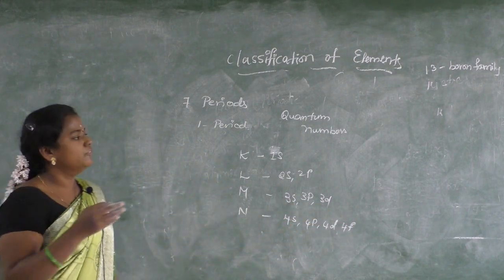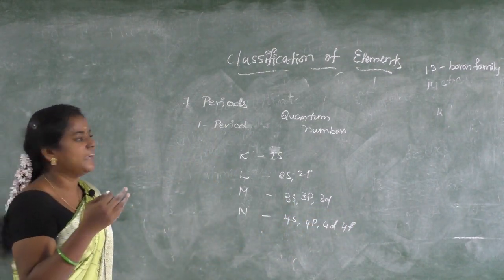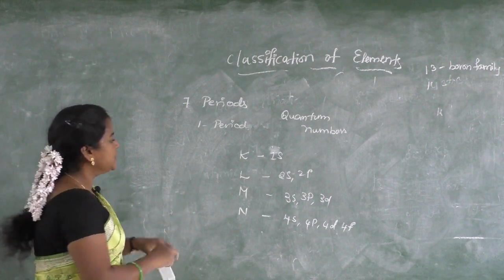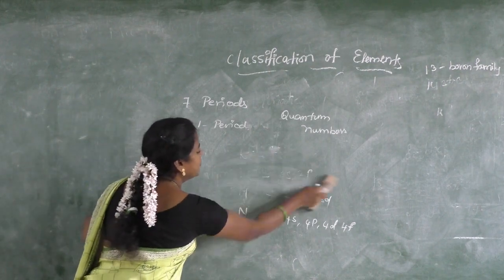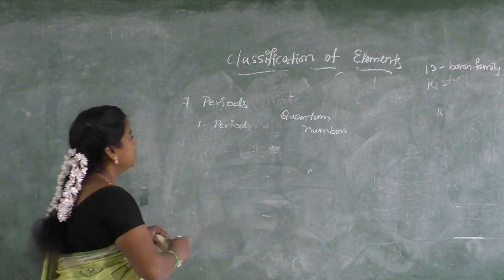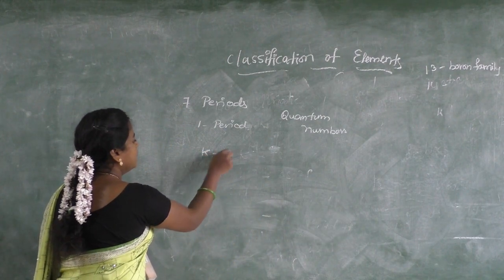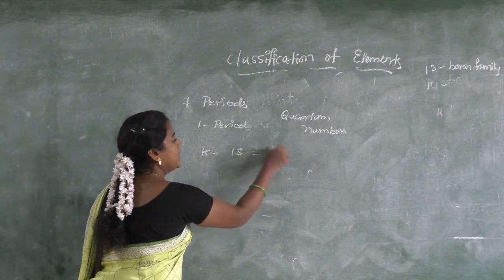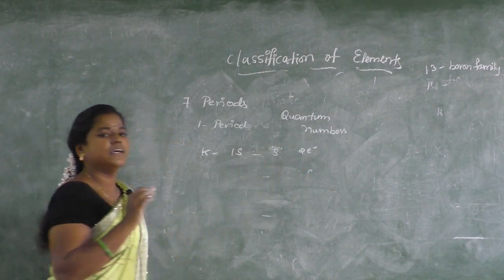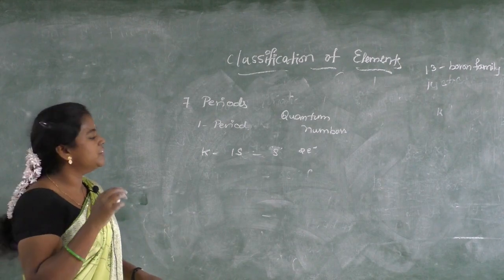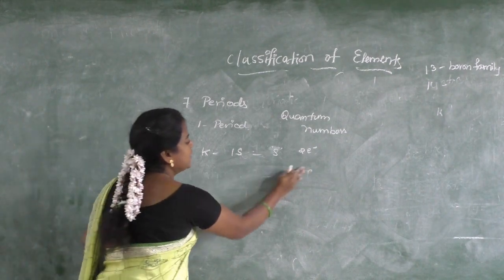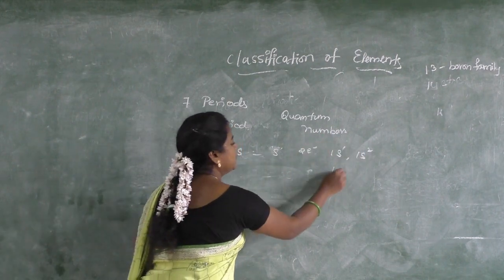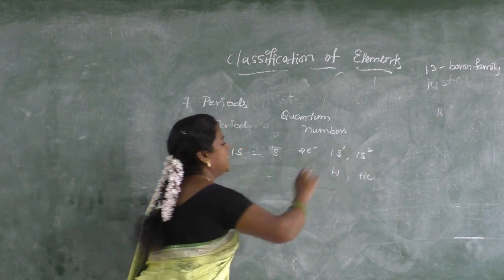But the electrons won't fill in this manner. We know that according to the Aufbau principle, we should follow the filling, right? So when we move to the first period, we know that the K shell is there, which means one subshell, that is 1s. We know s can accommodate 2 electrons, so we have only 2 electrons, that is 1s1 and 1s2. That is, we know that in the first period we have hydrogen and helium.